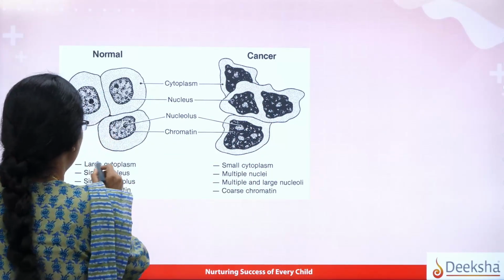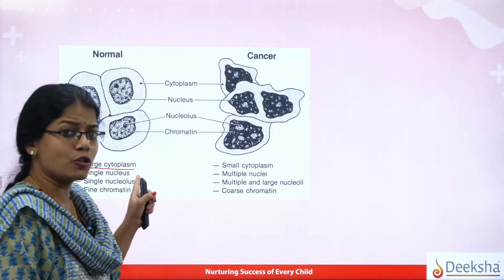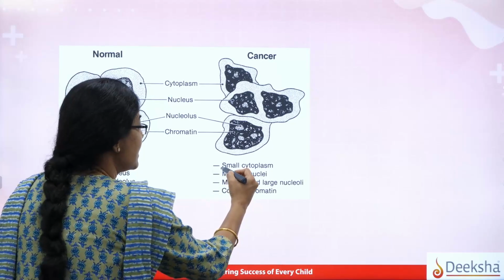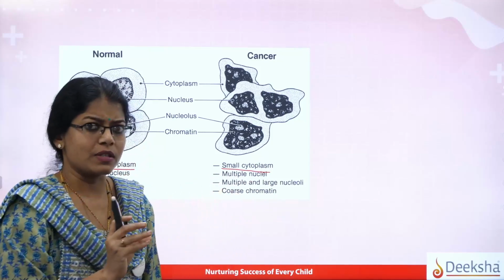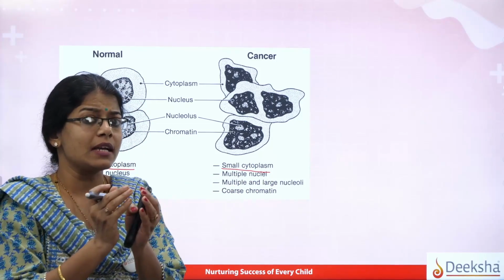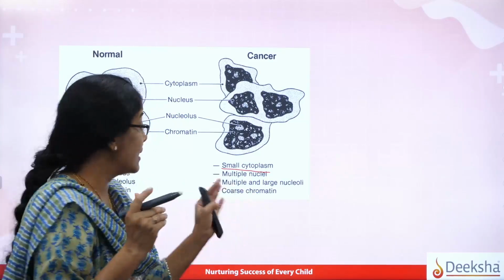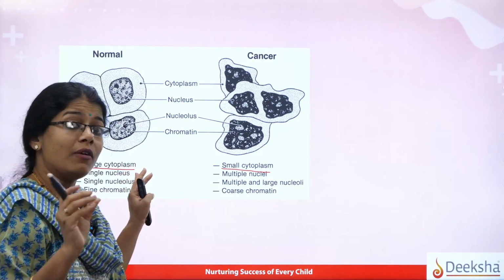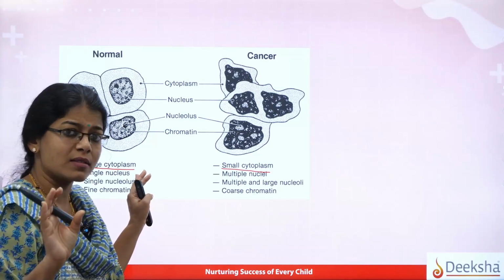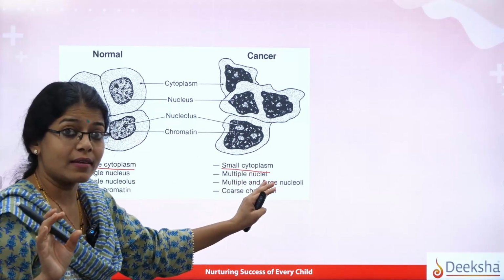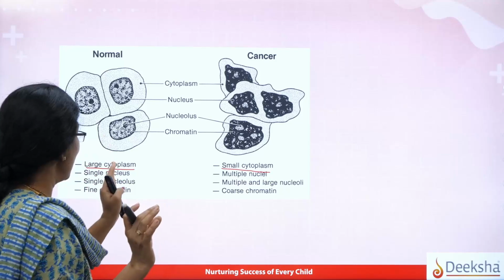If you see properly, the normal cell will have a large cytoplasm, whereas the cancerous cell will have a little cytoplasm. In fact, the nucleus size will be more in such a way that the cytoplasm decreases, and in the normal cell, it will have a definite small size of the nucleus, which is not the case in the cancerous cell. Second, the normal cell will have a single nucleus.